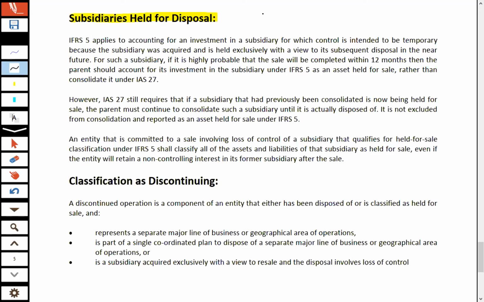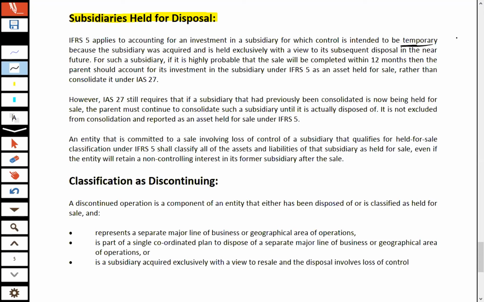So here is the concept of subsidiaries held for sale. IFRS 5 applies to accounting for an investment in a subsidiary for which control is intended to be temporary. Now, if a parent company acquires shareholding of another entity for a long-term purpose, that subsidiary is required to be consolidated.